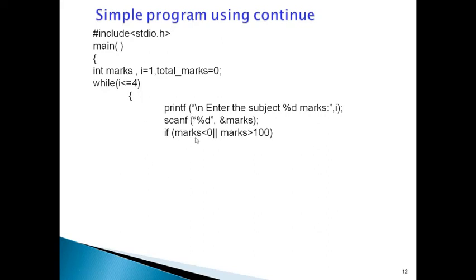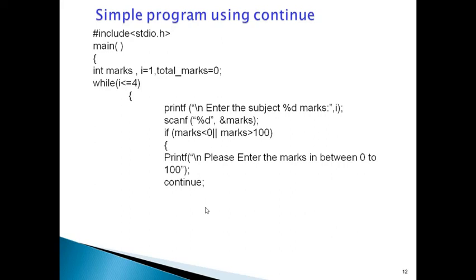Okay, it seems good. Now we want to use the continue statement. If marks less than 0 or marks greater than 100, actually for a subject, marks are in between 0 to 100 only in general. If the user entered negative marks, or sometimes he may enter above 100 marks, then we must warn. For that purpose we are using the if condition. We are giving a caution message, please enter the marks in between 0 to 100.